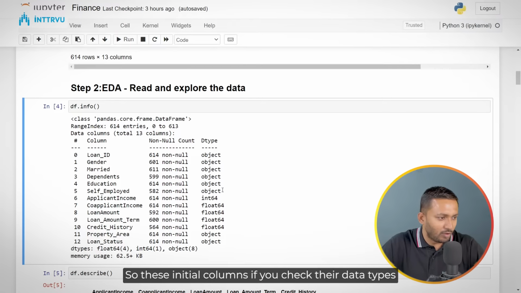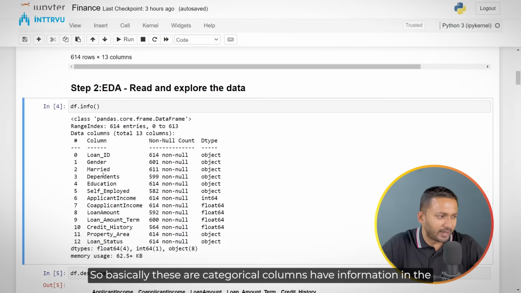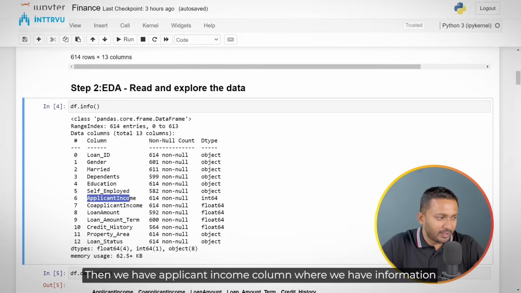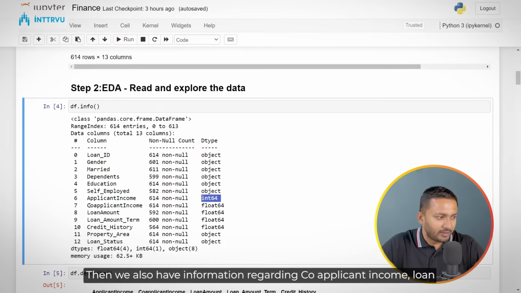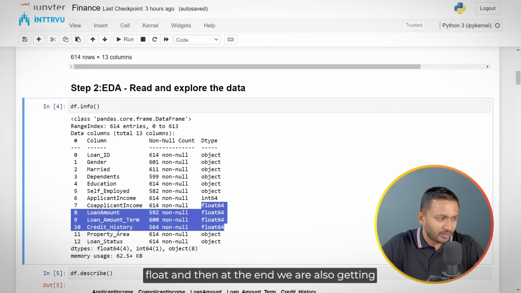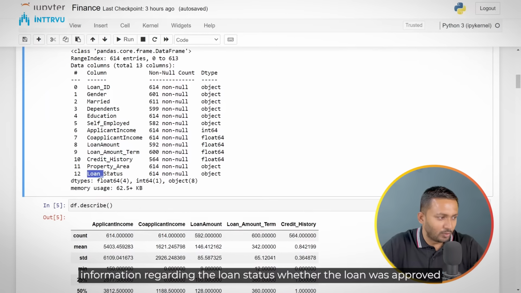If you check the data types of these initial columns, it is object, so basically these are categorical columns. We have information in the form of predefined categories. Then we have the applicant income column, where we have information in the form of integer. We also have information regarding co-applicant income and loan amount term, which we are getting in the form of float. And at the end, we are also getting information regarding the loan status, whether the loan was approved or not.